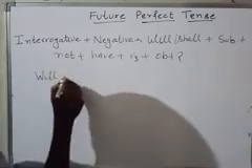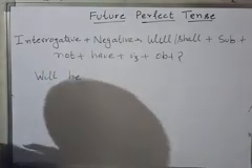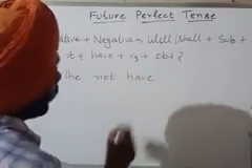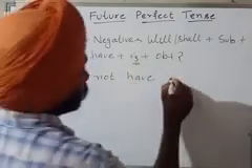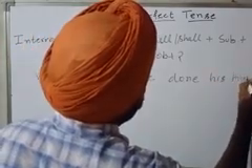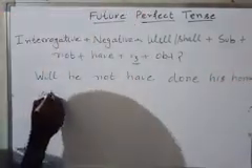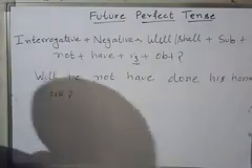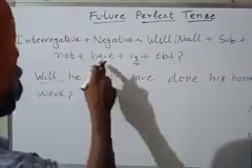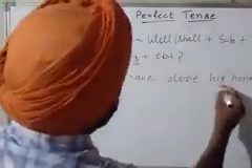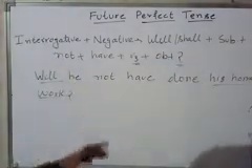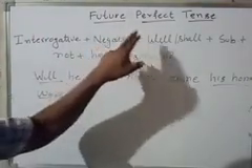Will he not have done his homework? So again, first the helping verb, then the subject, then negation, have, verb third, then the object, and in the end a question mark. So these are the four different variations of future perfect tense.